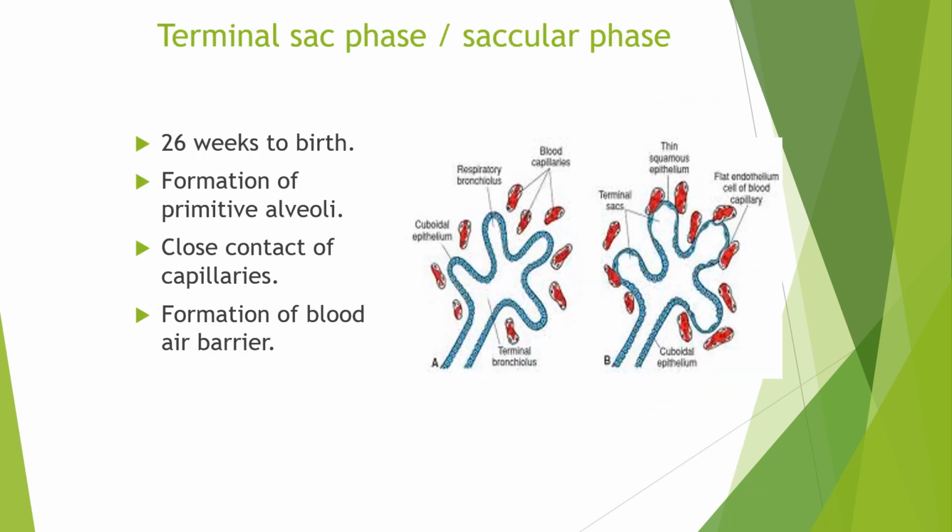The next phase is the terminal sac phase or saccular phase. This phase starts from 26 weeks till birth. In some books it is also mentioned as till 36 weeks of gestation. In this phase, the formation of the primary bronchi occurs, and these develop an intimate contact with the developing blood vessels and capillaries, and there is the formation of the blood-air barrier. So in this phase, there is the development of the alveolar sacs.